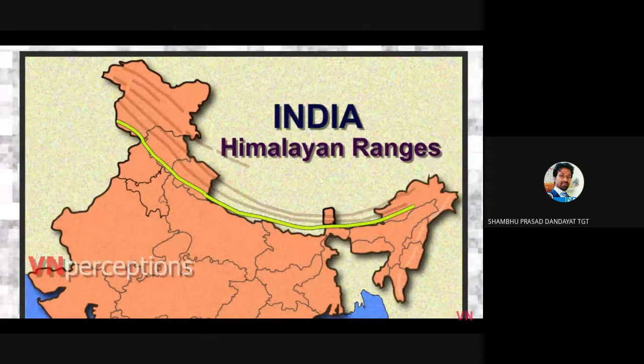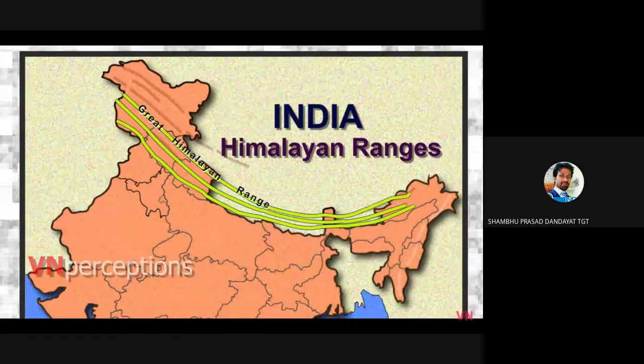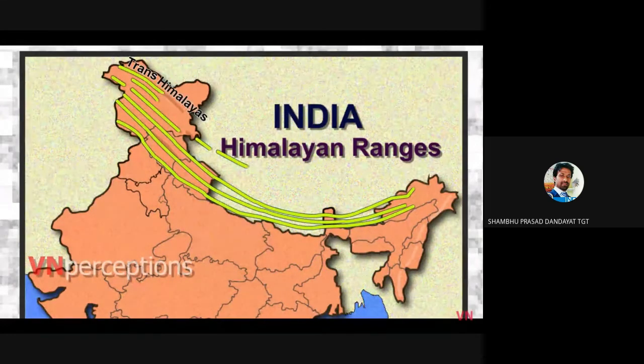They are also called the Shivalik range, then the lesser or lower Himalayas. Next, the great Himalayan range, known as the Himadri range, and the Tethys or Tibetan Himalayas. Further north lies the Trans Himalayas.